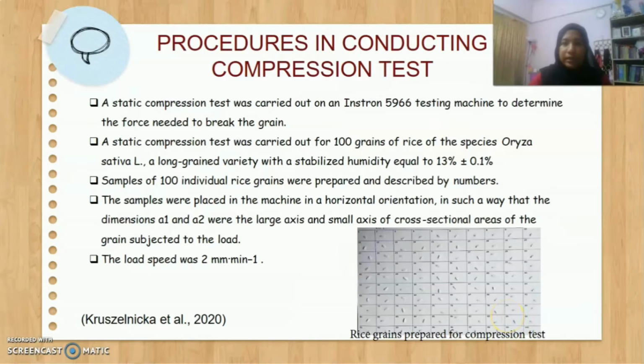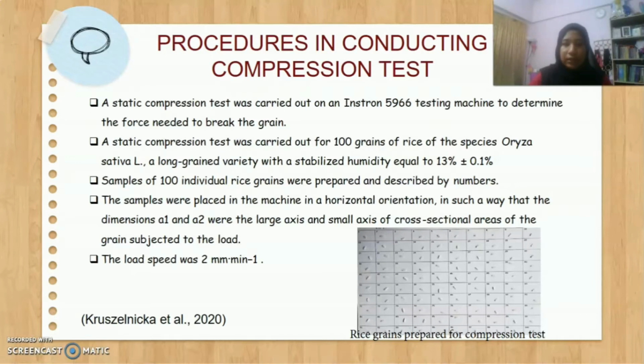Procedures in conducting compression tests. Firstly, a static compression test was carried out on an Instron 5966 testing machine to determine the force needed to break the grain. A static compression test was carried out for 100 grains of the species Oryza sativa L, a long grain variety with a stabilized humidity equal to 30% plus minus 0.1%.